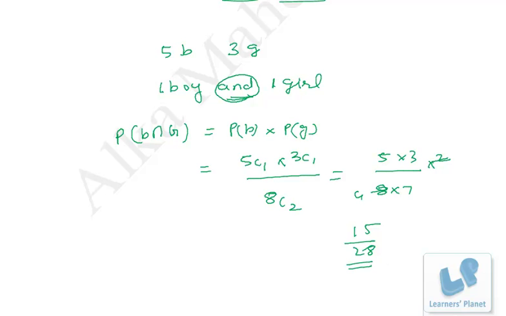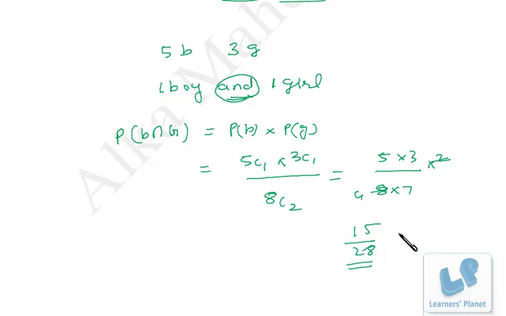Let me make a quick recap. From the 8 students, there are 5 boys and 3 girls. I have to choose 2 students. One should be a boy and the other should be a girl. So from 8 students I choose 2, which is the total number of outcomes, and out of 5 boys, 1 boy should be selected, and out of 3 girls, 1 girl should be selected. We simplify that and get the probability as 15 by 28, right?